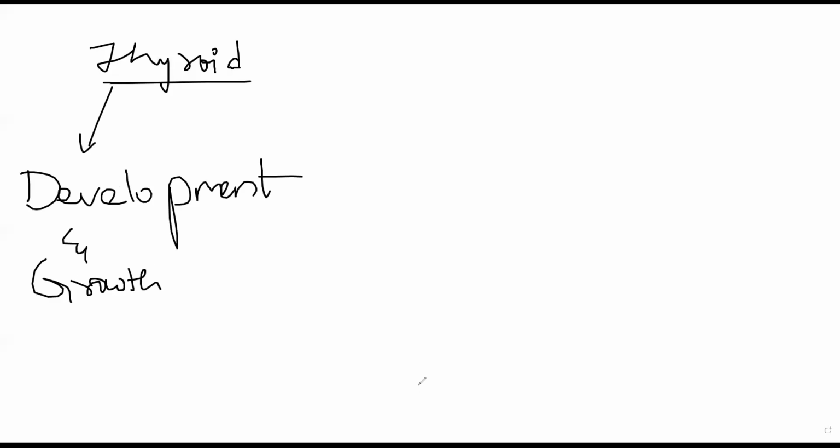Sir, anything else? Metabolism, growth, metabolism. What did you say? The next word I wasn't able to hear you. Your voice cut. Many hormones are secreted from thyroid. Okay.